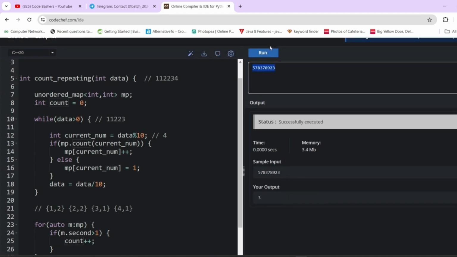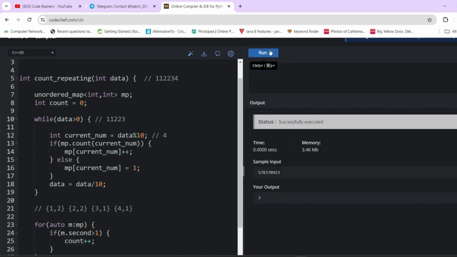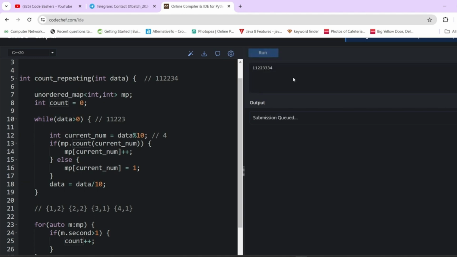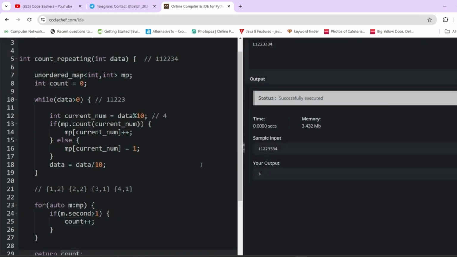So this was our input. Let's just run it and see if it runs or not. Yeah, it is giving us 3. Let me also run for 1 1 2 2 3 3 3 4. This should also give us 3 because 1, 2 and 3 are repeating here. Yeah, 3 is coming. So this code passes all the test cases that will be given to you.